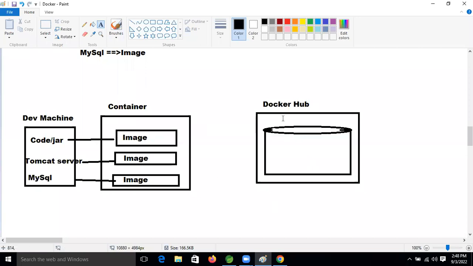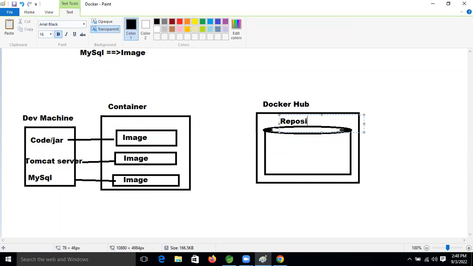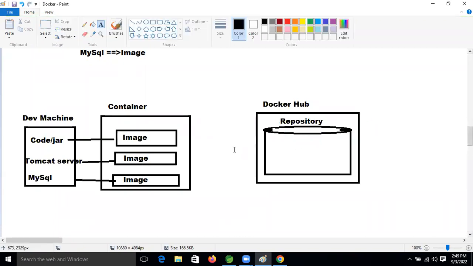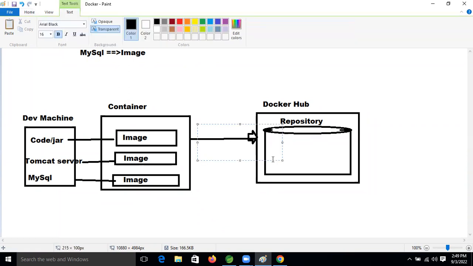So this is the repository. Inside this repository, we are storing this image container. That concept is nothing but pushing the container. That is nothing but push, right? Push.